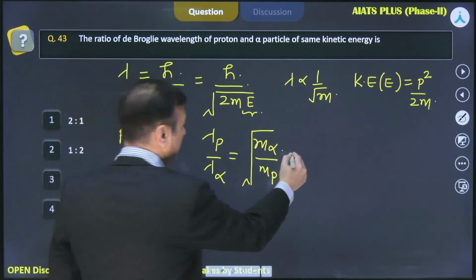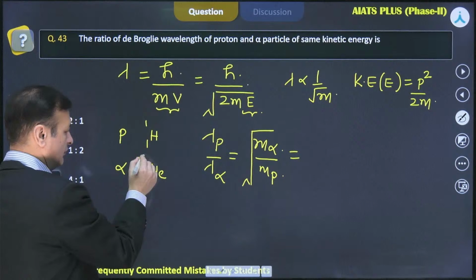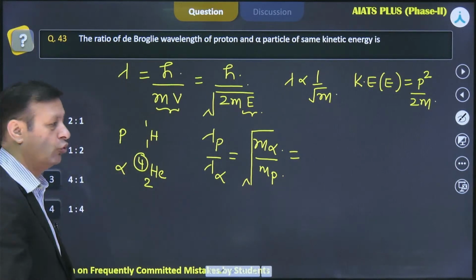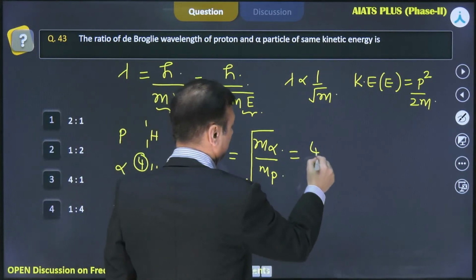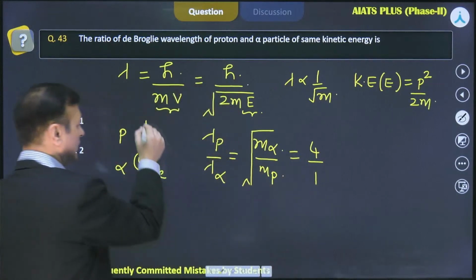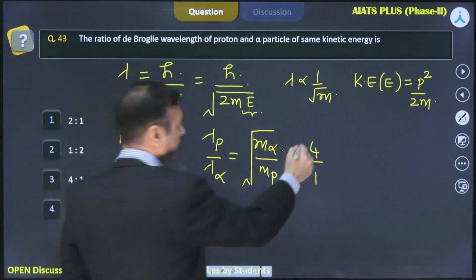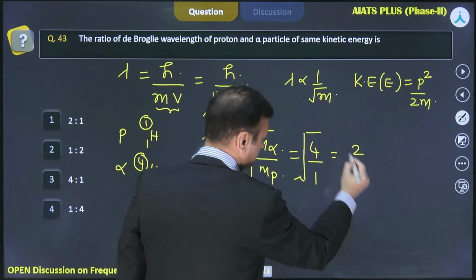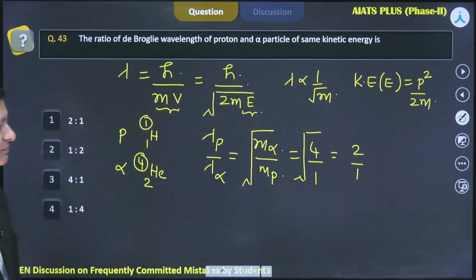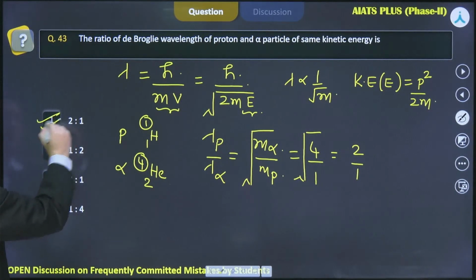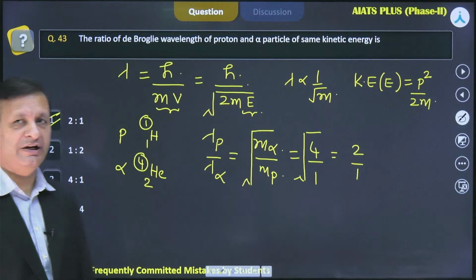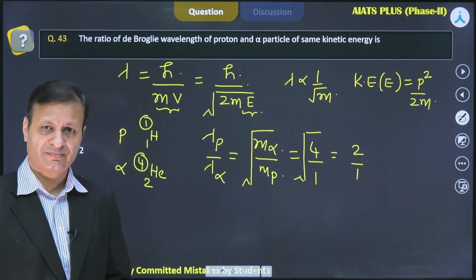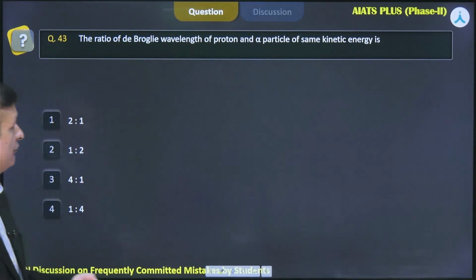So what is the mass of alpha? We know the mass of alpha is 4 and the mass of proton is 1, and when you take the root, this is 2:1. So that is the required answer, 2:1. Any doubt from this part? So let's move further.